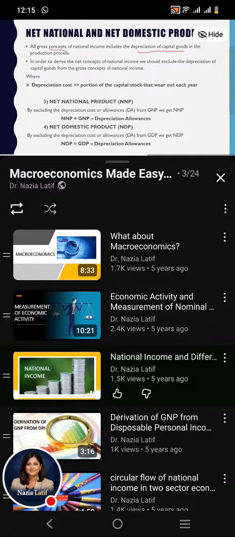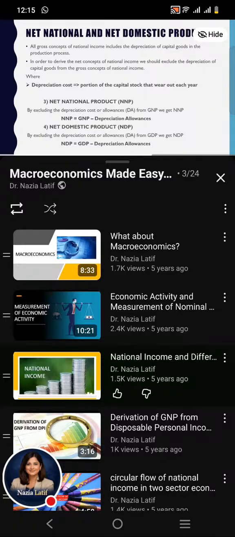To make them net, we should deduct or exclude the depreciation cost or depreciation allowances from the gross concept. So what does the word depreciation cost mean? Depreciation cost means the portion of capital stock that wears out each year. Now we are going to derive the net national product and net domestic product.